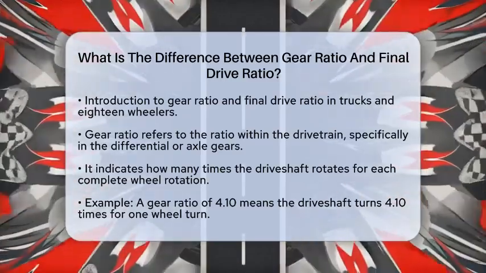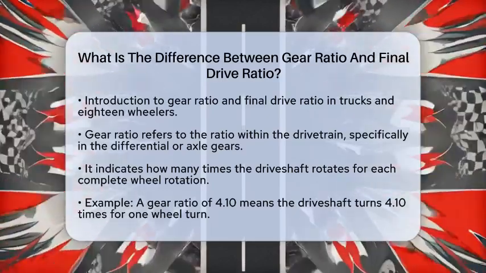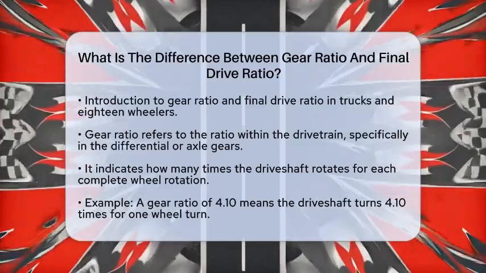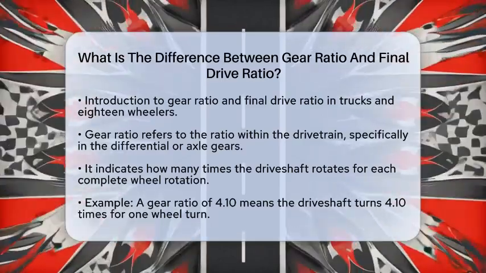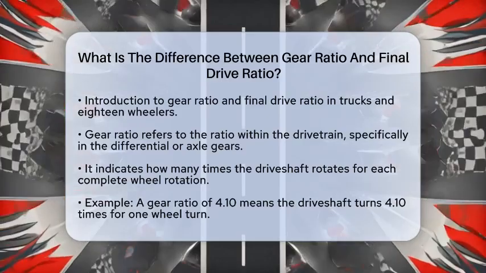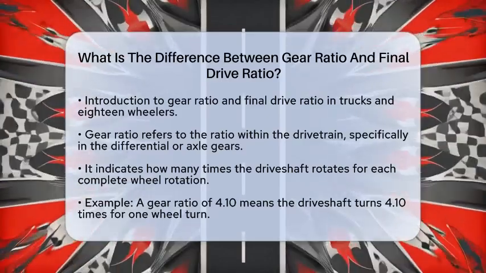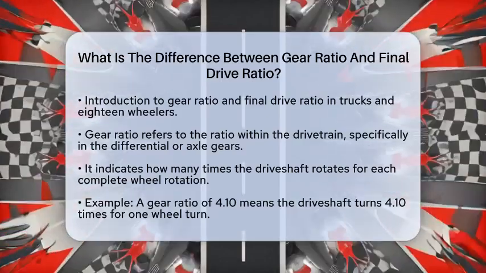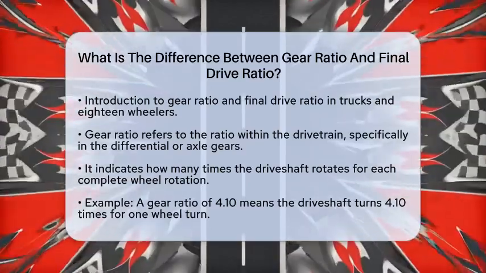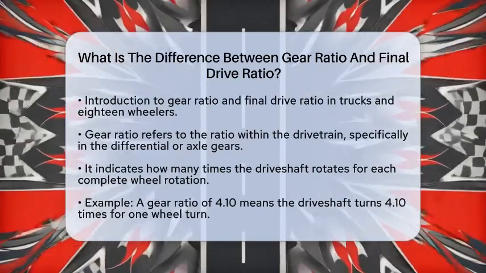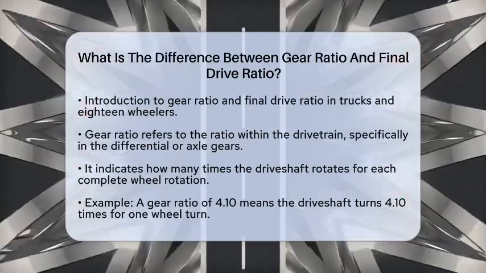First, let's talk about gear ratio. This term usually refers to the ratio found within a specific part of the drivetrain, often the differential or axle gears. It tells you how many times the driveshaft rotates for each complete rotation of the wheels. For instance, if you have a gear ratio of 4.10, that means the driveshaft turns 4.10 times to make the wheels turn once.